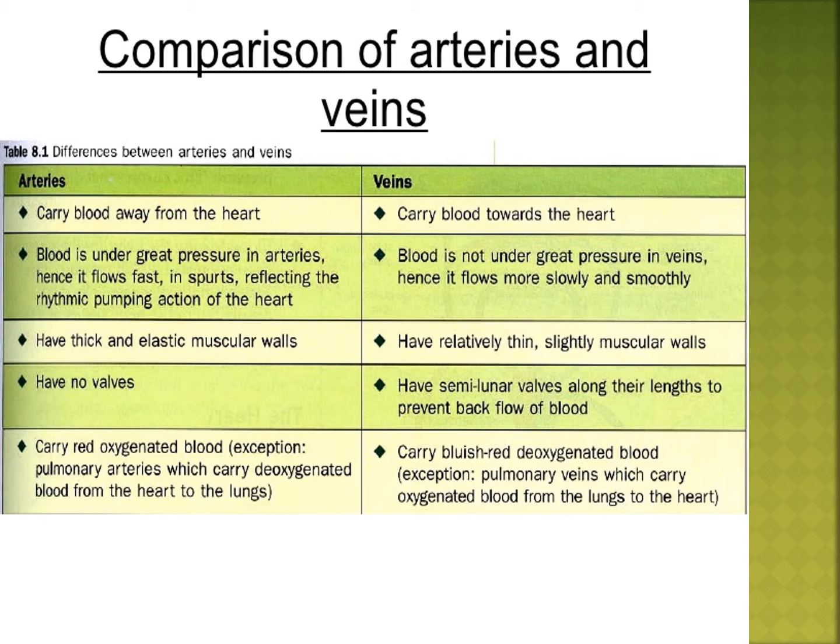Veins always carry deoxygenated blood, except the pulmonary veins. Pulmonary veins only carry oxygenated blood from the lungs to the heart. Okay, children, everybody understood? Arteries carry blood away from the heart, veins carry blood towards the heart.